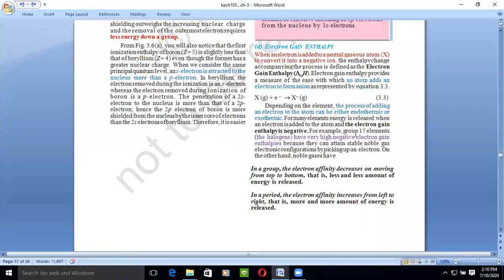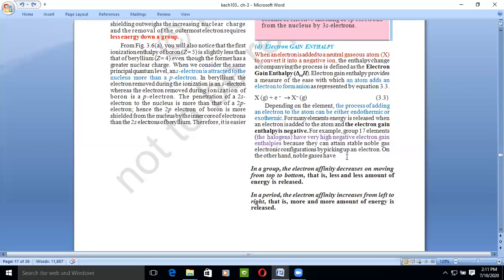For example, group 17 elements, these are halogens. They have very high negative electron gain enthalpy. Why? Because they can attain stable noble gas electronic configuration by picking up only one electron. Group 17 is the fluorine family. In the outermost shell there are 7 electrons, which means that they require only one electron to fulfill their octet. So the electron gain enthalpy is very high, because after picking up one electron, they just attain the noble gas electronic configuration, right?